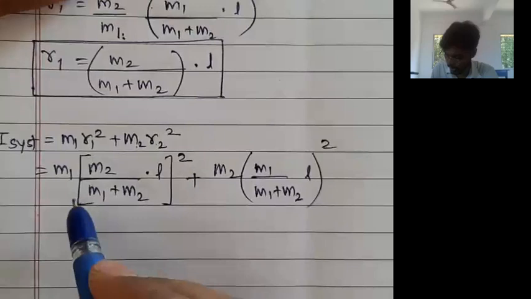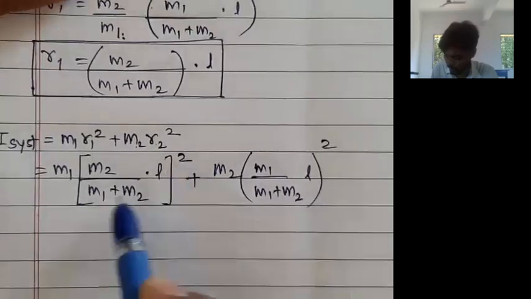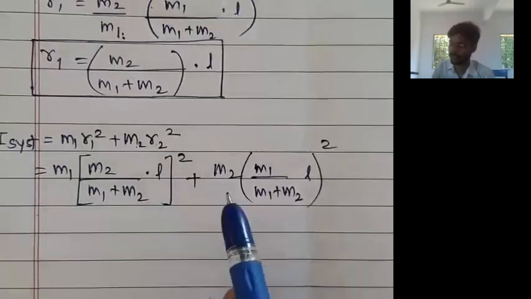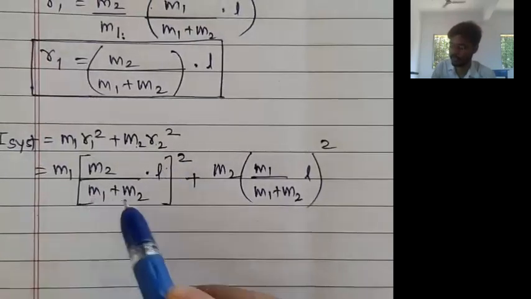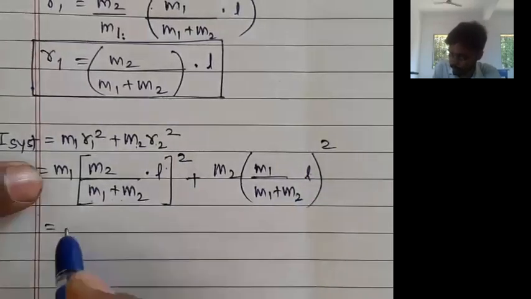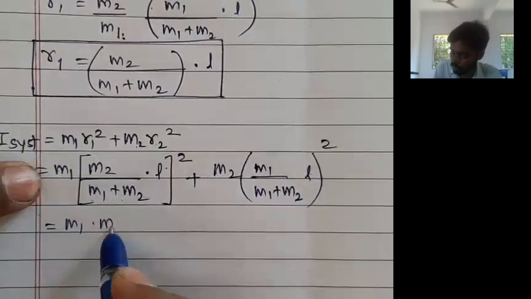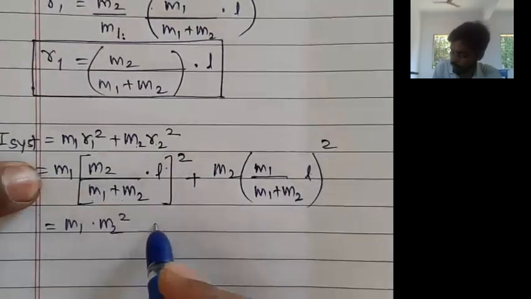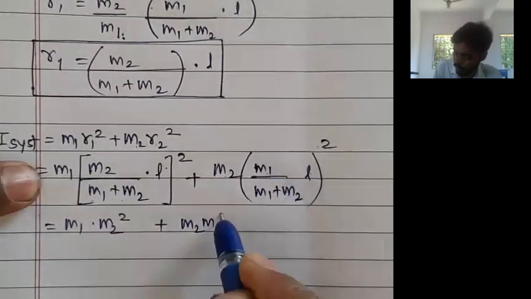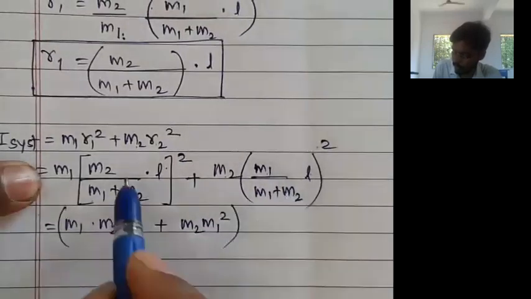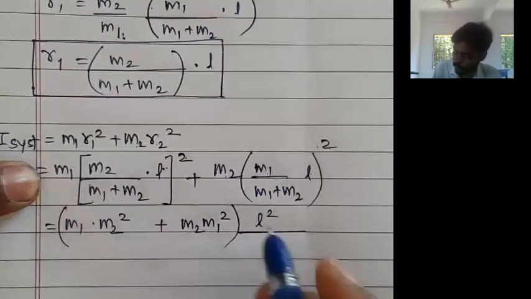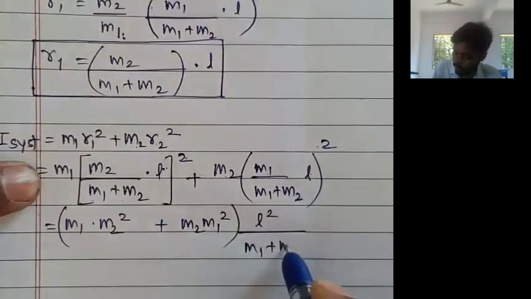We can take L square divided by M1 plus M2 common. What remains is M1 into M2 square plus M2 into M1 square.